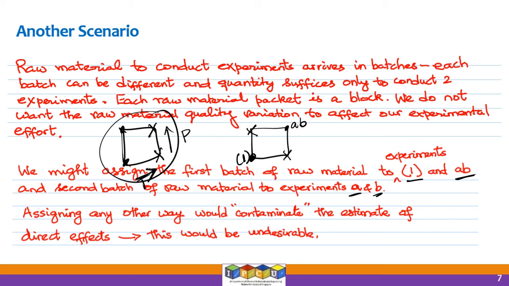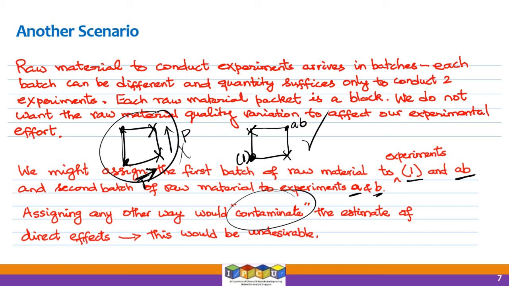So not only should we be worried about contamination of the broth in the batch processes, for example, we should also be worried about contamination of data due to these confounding factors. So this is good, this is not good. Okay, so this is a scenario where the blocking is based on the packets of raw material that we receive.